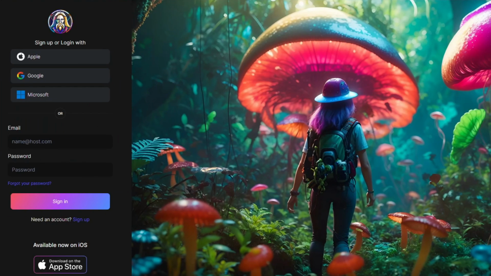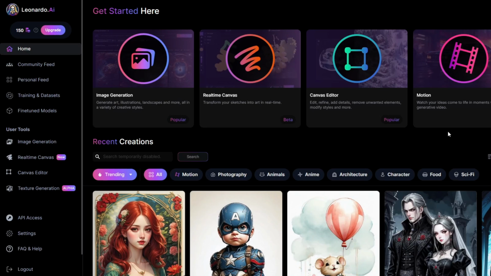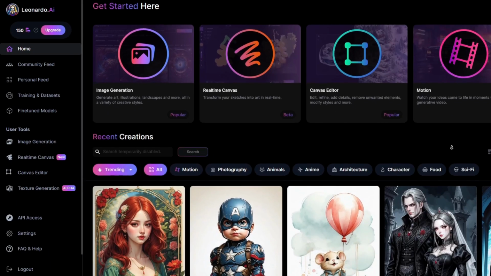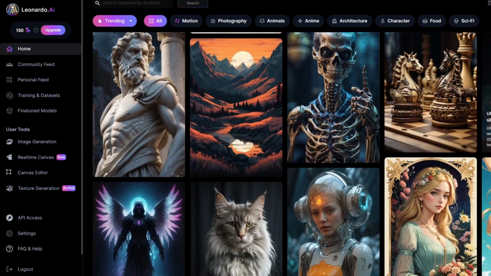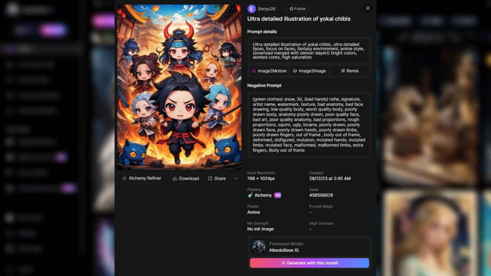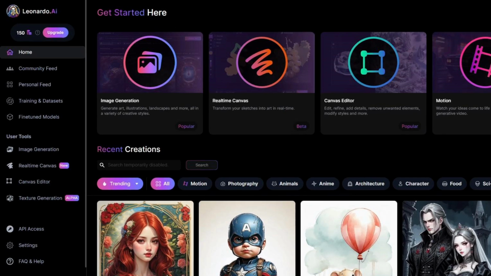Fantastic. Next, I will use Leonardo.ai to generate the images based on the script. If you don't have an account, sign up for one. Once you're in the dashboard, you are provided 150 credits each day for free to create AI-generated images. You can look around and choose any of these beautiful models as your templates. However, in this tutorial, we'll just simply choose image generation.